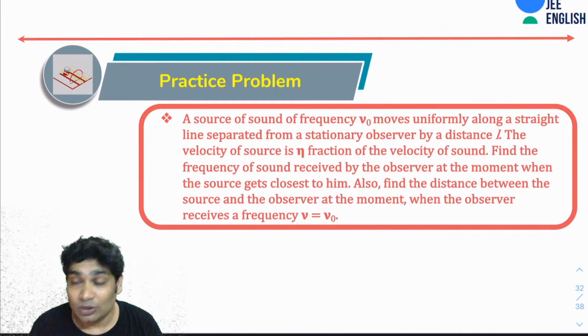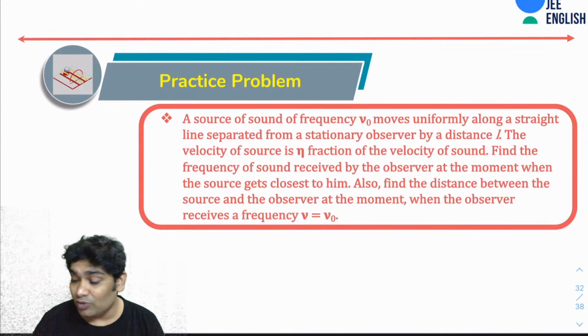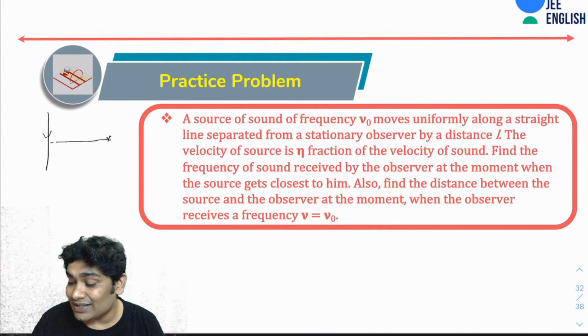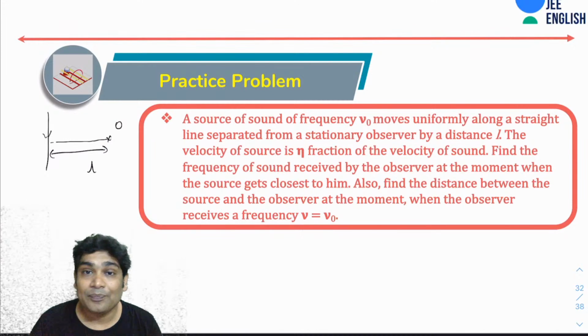Alright. So the source is moving along a straight line like this, and an observer is here, and the distance between this straight line and the observer is L.